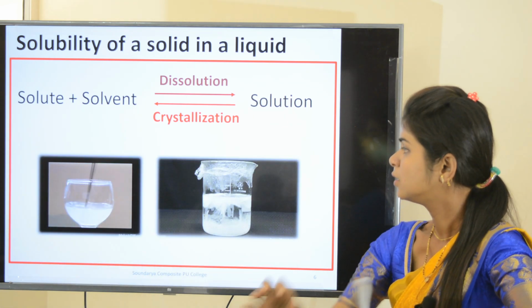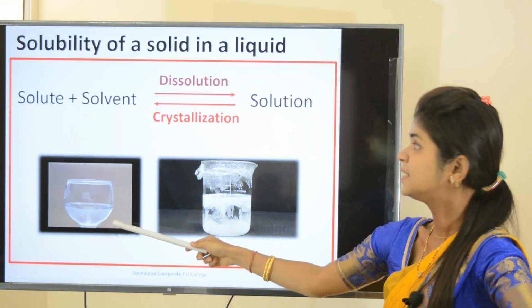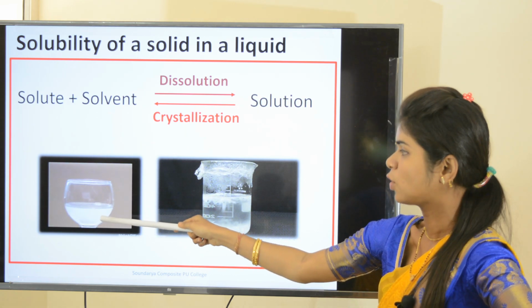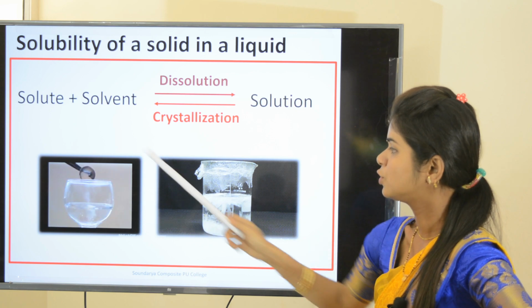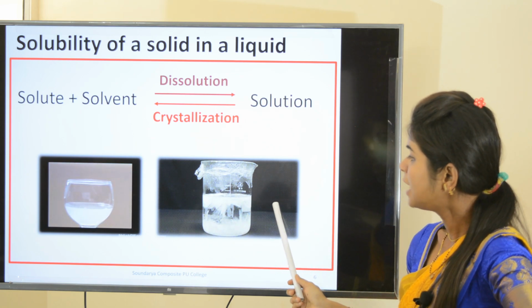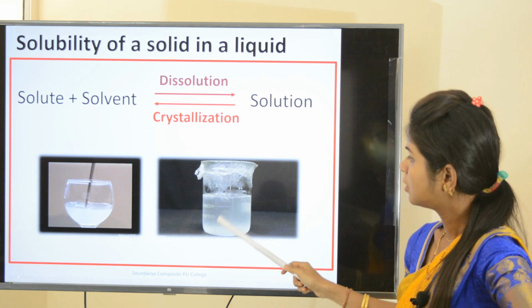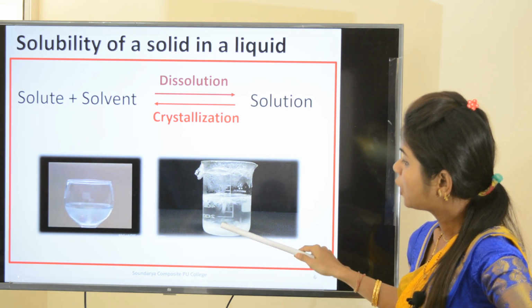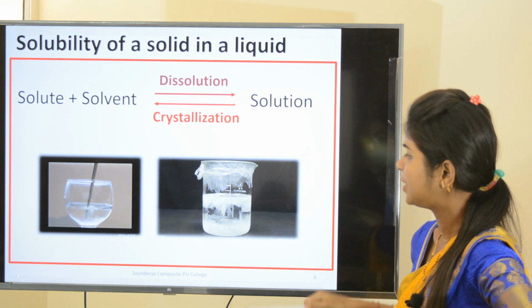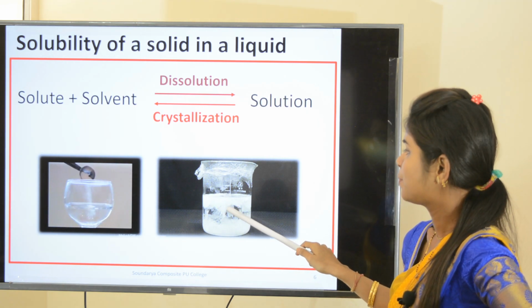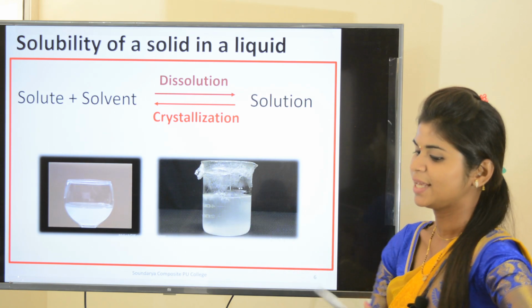Look at the first picture, this represents dissolution. You are adding the solute into a solvent so that dissolution is happening. In the second picture, you can make out that from the solution, because of the collision, the solute particles are getting separated out, forming crystals. So this process is known as crystallization.